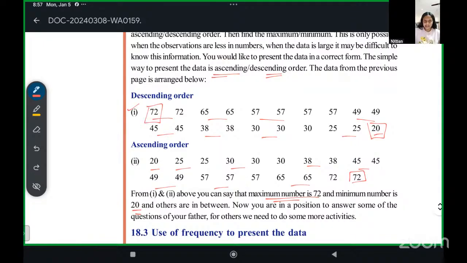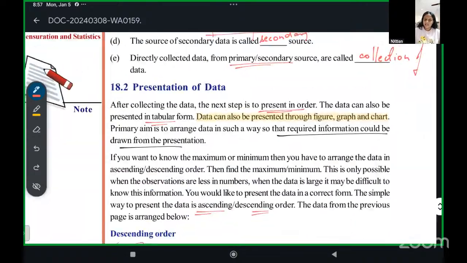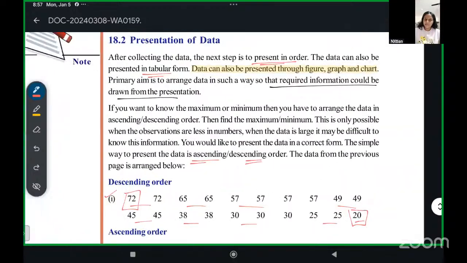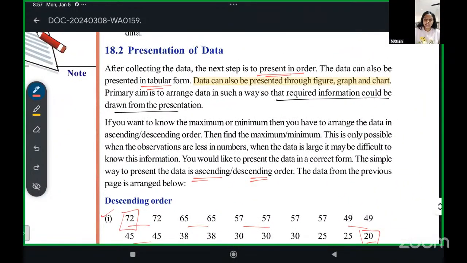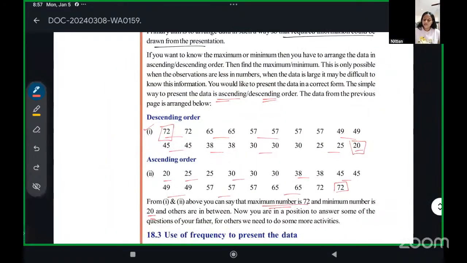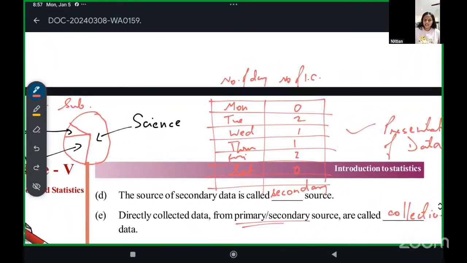That is the activity we will do on Friday. That's all for today. Tomorrow I will teach you frequency. Today we saw what is collection of data and what is presentation of data.